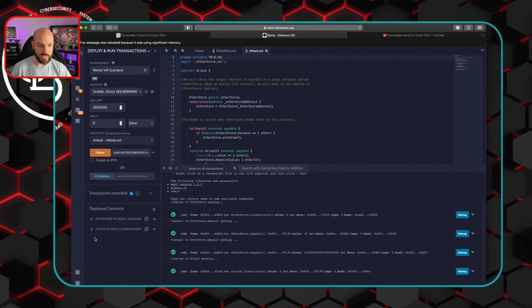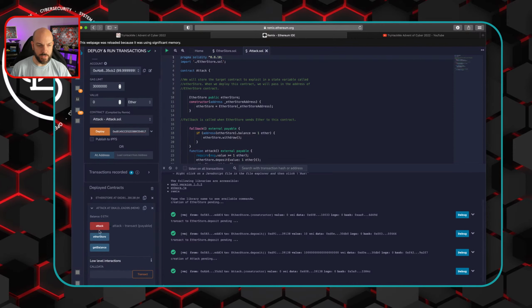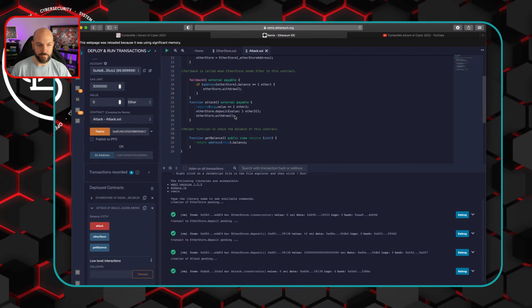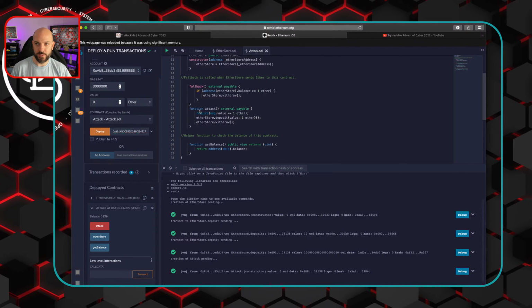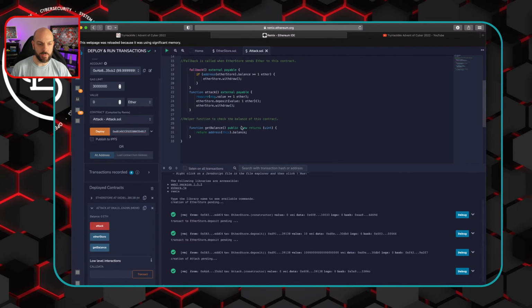Okay, so that popped down here. We can open this up, and you see here it actually has the attack function in that. You can kind of see how these functions tie back to what these buttons are. So we want to attack. If we just hit the attack button, what happens? There was a little bit over 10 Ether in the Ether store one.